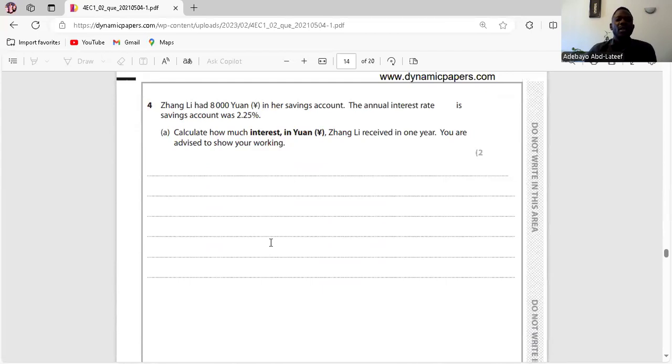Question 4. Calculate how much interest in yuan Zhang will receive in 1 year. The principal is 8,000 yuan and the interest rate is 2.25. So to calculate the interest itself, 8,000 multiplied by 2.25 divided by 100. It is 180 yuan. Clear?